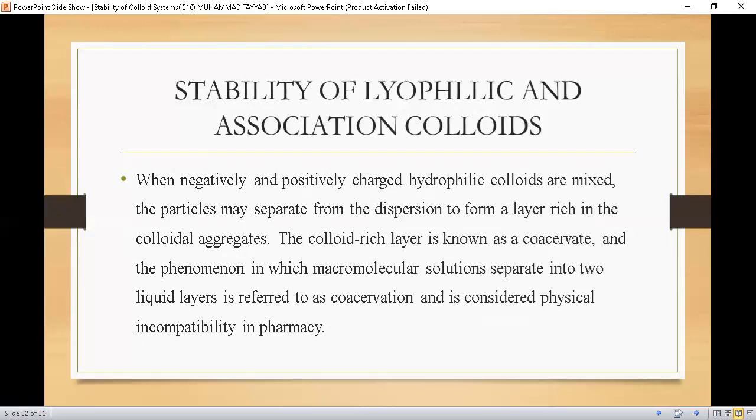What happens when negatively and positively charged hydrophilic colloids are mixed? Because they have opposite charges, they will attract one another and will get separated from the dispersion medium, and they will form a colloid-rich layer and a colloid-poor layer. As a result, the solution will be separated into two layers, and this phenomenon is called coacervation, and this is considered physical instability in pharmacy.